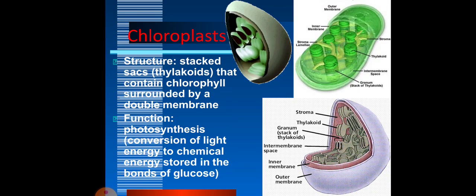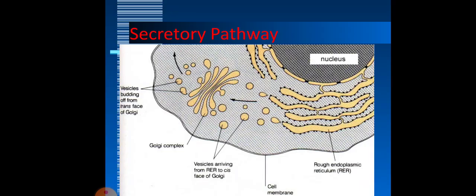So this is the chloroplast. The structure is stacked sacs, thylakoids, that contain chlorophyll, surrounded by a double membrane. The function is photosynthesis, that is, conversion of light energy into chemical energy, which is stored in the form of glucose. So this is the secretory pathway of the Golgi complex. Here we can see the Golgi complex is secreting, and it is discharged up to the surface of the cell membrane.